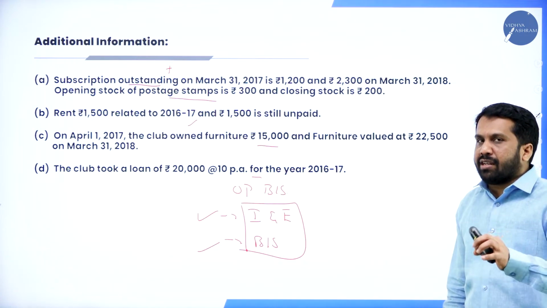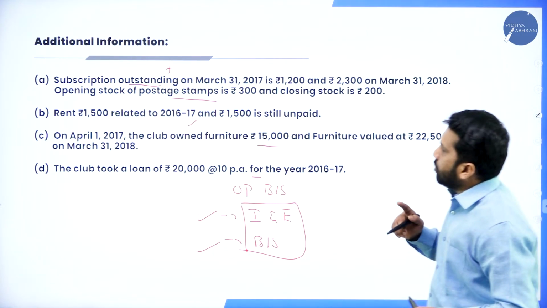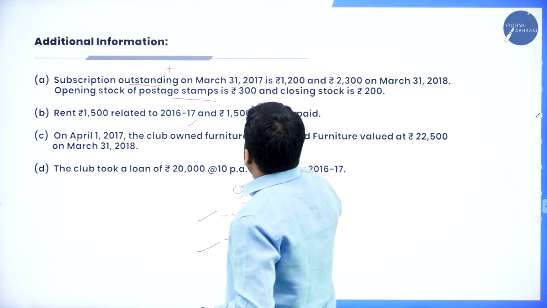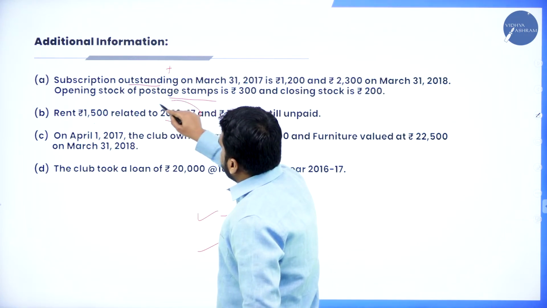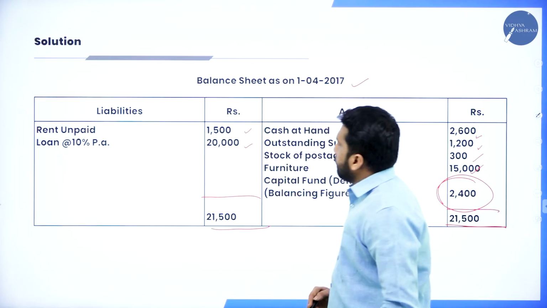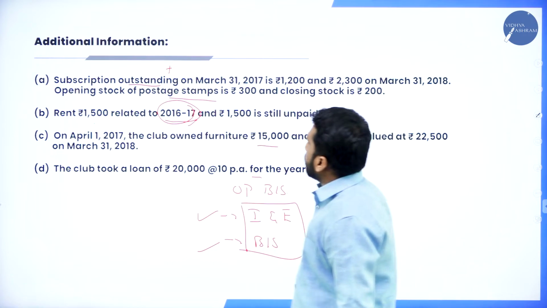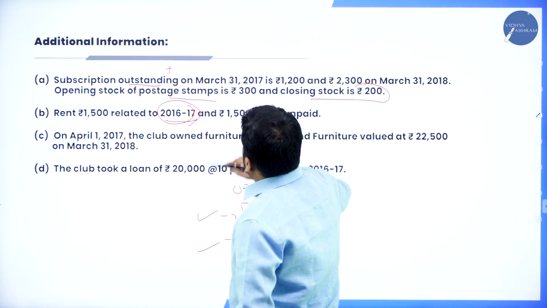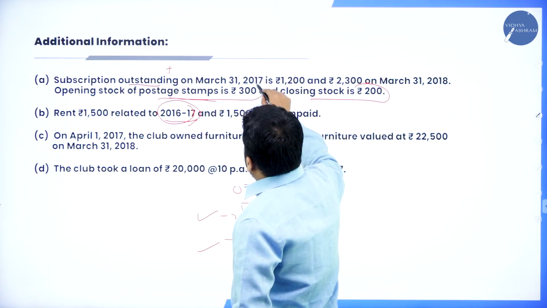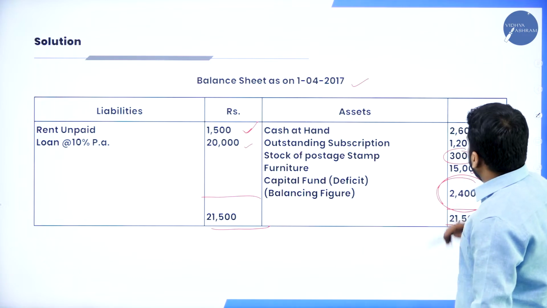Anything which is related to the previous year, you are supposed to write under the balance sheet. See, they have given rent 1,500 related to 2016-17. Then they have given closing stock of 200, and postage and stamps it is 300.